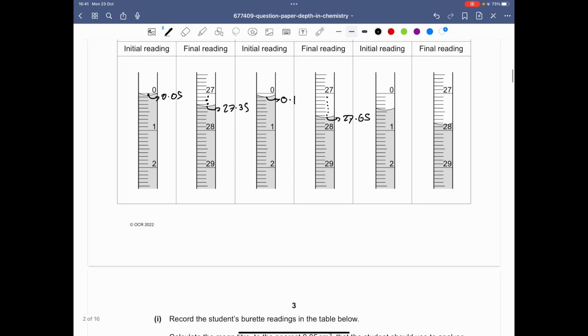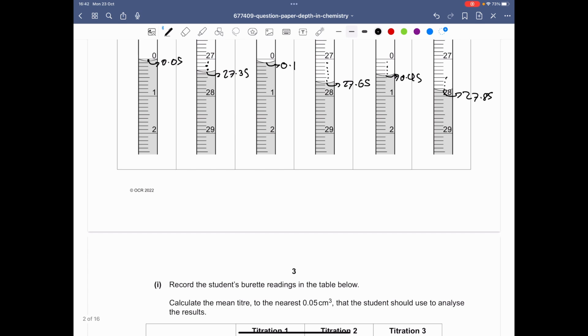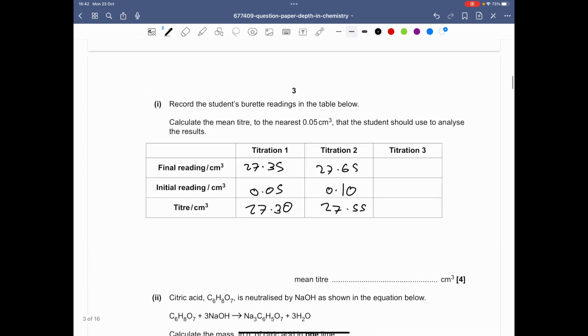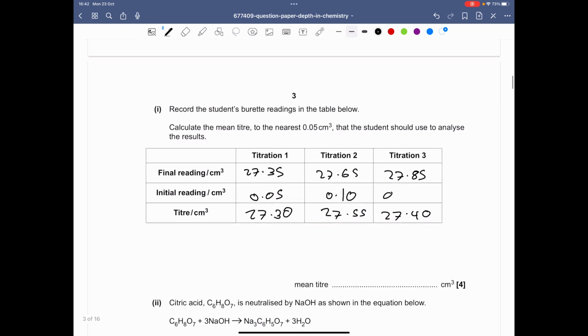Right, now looking at titration 3, we can see that the meniscus sits at 0.1, 0.2, 0.3, 0.4, 0.45, and the meniscus here sits at, well, if that's 0.5, it's 0.7, 0.8, so 27.85. So what we can do is 27.85 minus 0.45, which gives you 27.40. So that's what we know the titer is. We know that the final reading was 27.85, and the initial reading was 0.45.